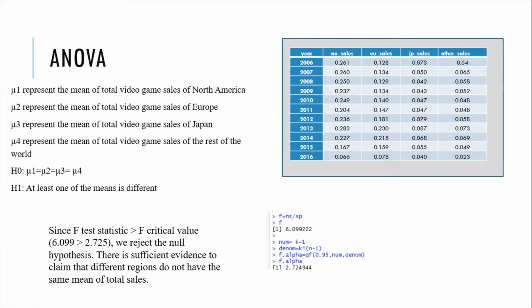As you can see, the F-test statistic is larger than the F-critical value, which means we reject the null hypothesis, and there is sufficient evidence to claim that different regions do not have the same mean of total sales. From this finding, we can find out that the regions play a big role in the total video game sales globally, because not all regions create the same amount of total sales.